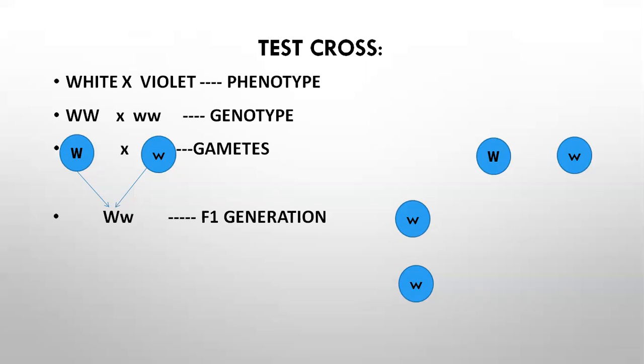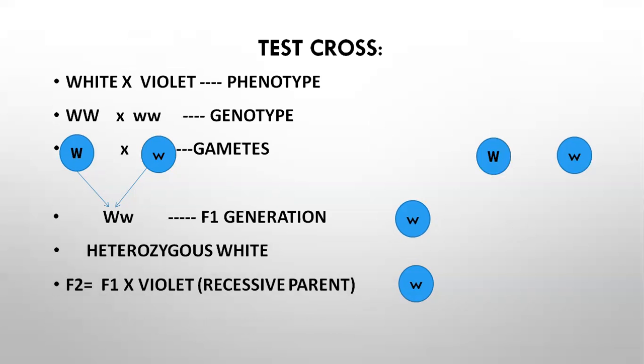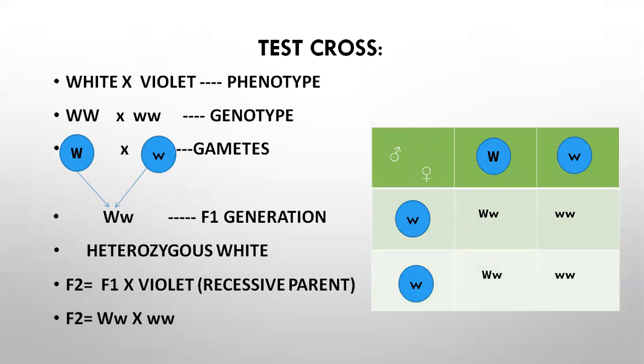Next, F2 generation. F2 generation means F1 is crossed back with the recessive parent. So F1 is crossed with violet, that is the recessive parent. So create a Punnett square. Gametes on two sides, top row and left column, and it obtains capital W, small w, small w, small w, capital W, small w, small w, small w.